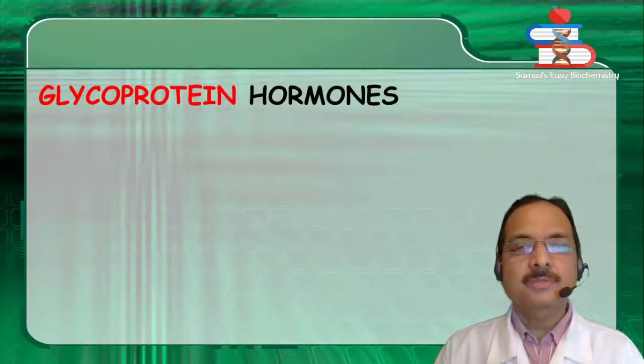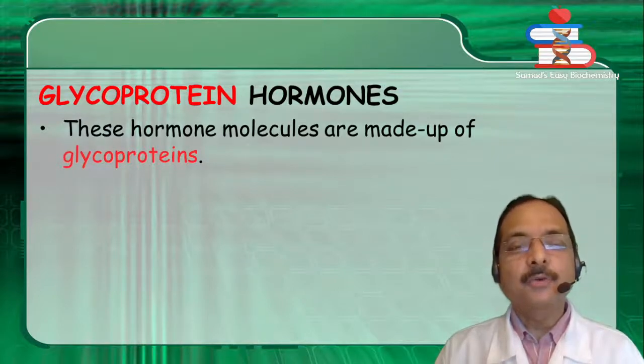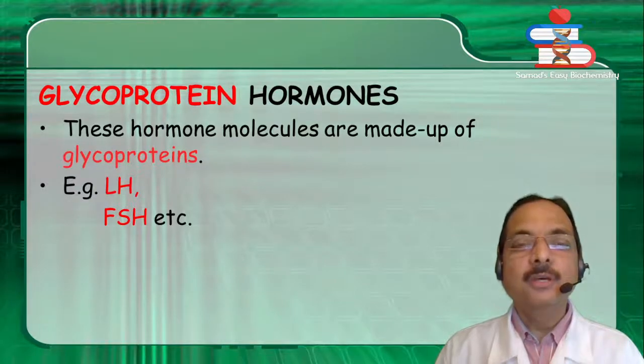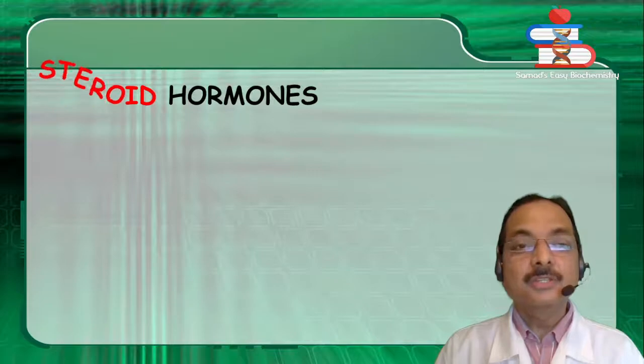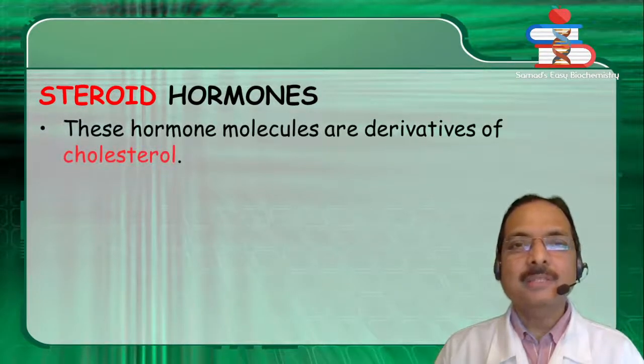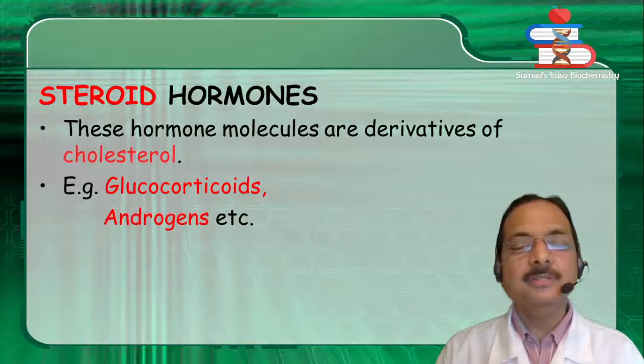Glycoprotein hormones. These hormone molecules are made up of glycoproteins. Example, luteinizing hormone, follicle stimulating hormone, etc. Steroid hormones. These hormone molecules are derivatives of cholesterol. Example, glucocorticoids, androgens, etc.